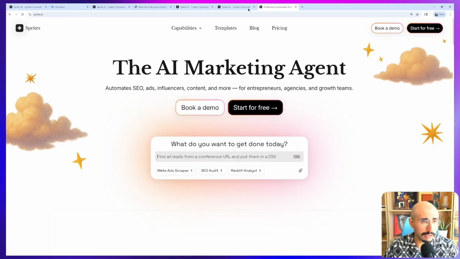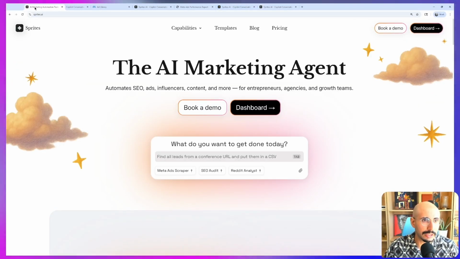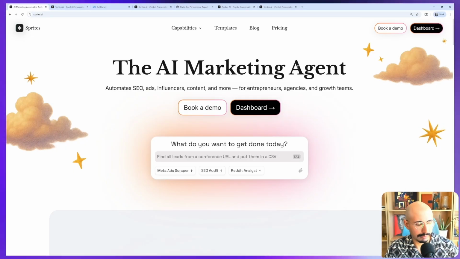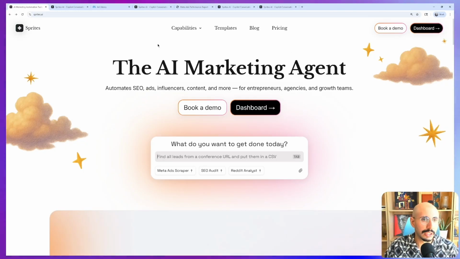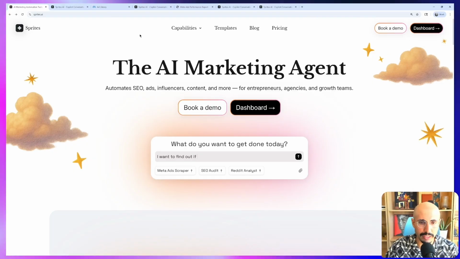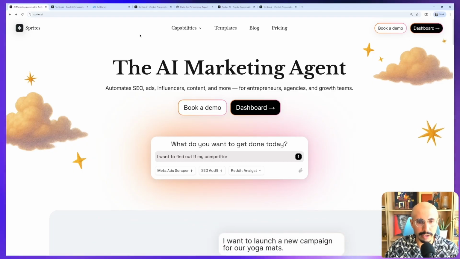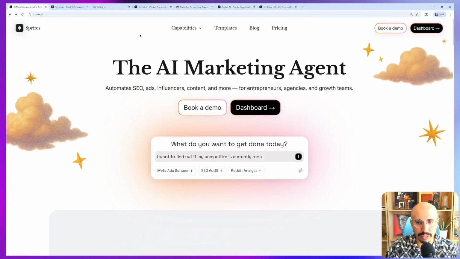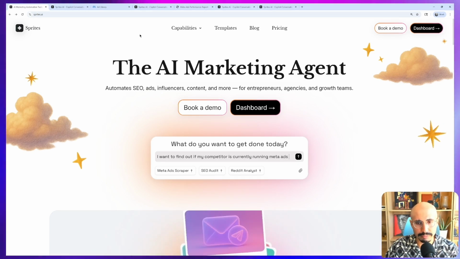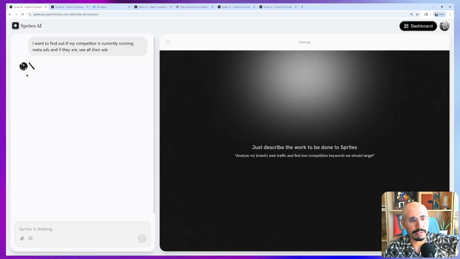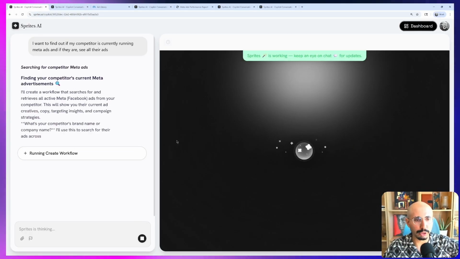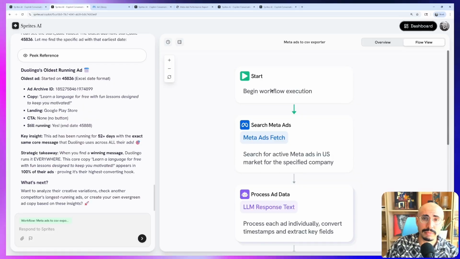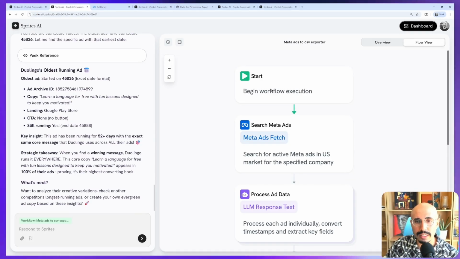With Sprites, it's pretty easy to get things done. All you have to do is be able to just say what you want to achieve to the AI. Really, it's that easy. So you can say something like, I want to find out if my competitor is currently running meta ads. So you see this kind of one animation. That means it's thinking, it's working, and it'll plan out how to achieve that task for you and then get to work.